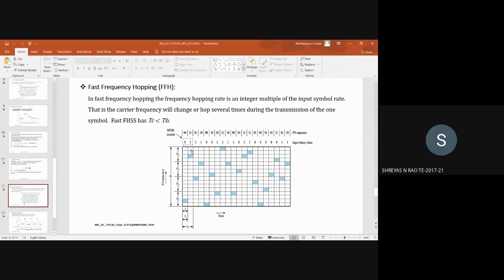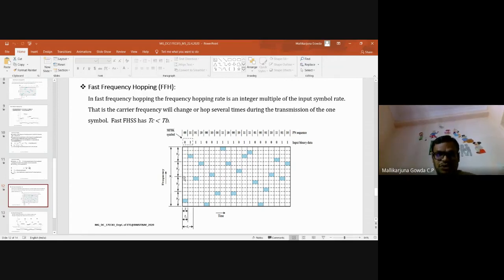Yes, sir. If you understand the first one, then the rest you will be able to understand very clearly. See, the first symbol I said is 01. So first try to understand this division. The entire bandwidth is divided into 4 subbands: 1, 2, 3, 4. Again, each subband is divided into 4 sub-frequencies. I hope it is clear.